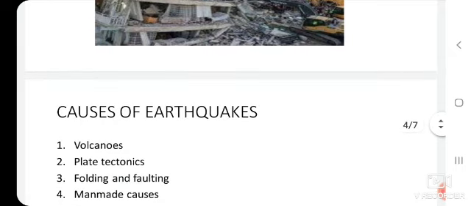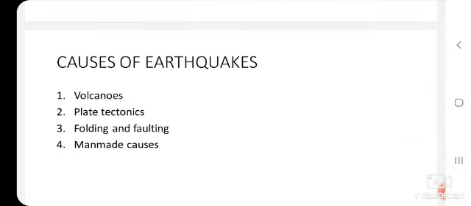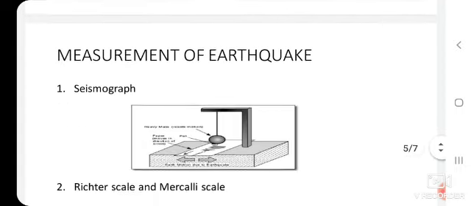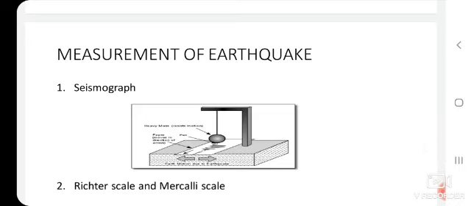Next, what are the causes of earthquakes? The first important cause is volcanoes. Second, plate tectonics. Third, folding and faulting. And the last one is man-made causes. Then, how is an earthquake measured? It is measured by using the seismograph, the Richter scale and the Mercalli scale.